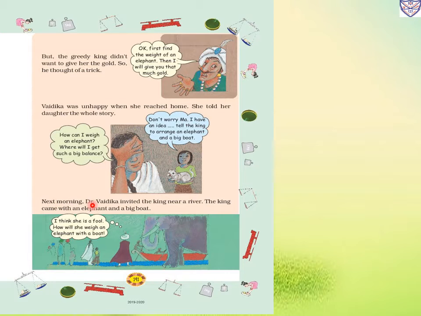Next morning Dr. Vedika invited the king near a river. The king came with an elephant and a big boat. I think she is a fool. How will she weigh an elephant with a boat?